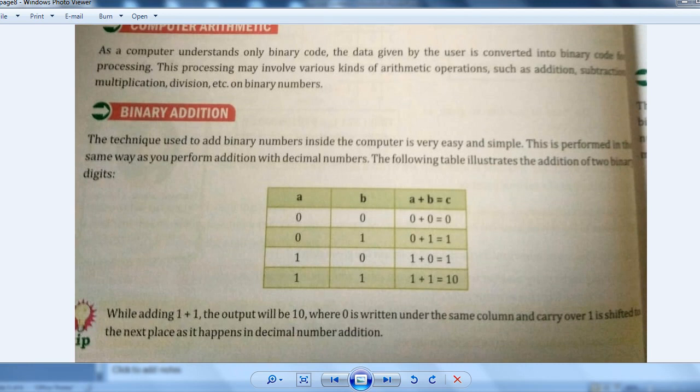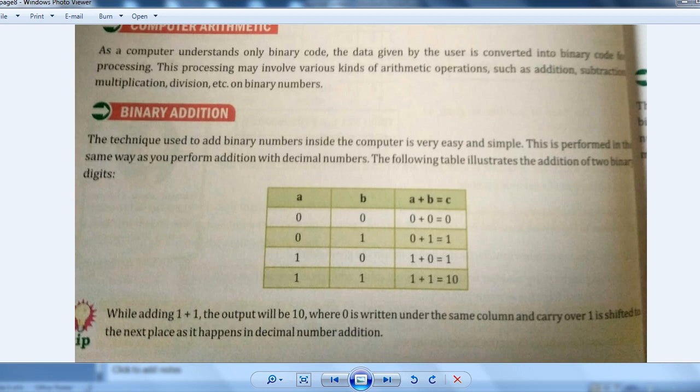How are additions done in binary form? Let us learn that. Binary addition: the technique used to add binary numbers inside the computer is very easy and simple. This is performed in the same way as you perform addition with decimal numbers. The following table illustrates the addition of 2 binary digits.